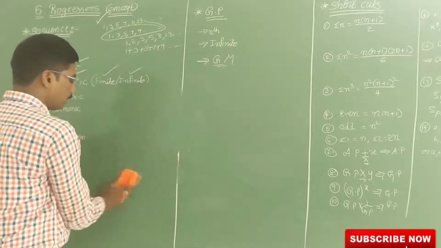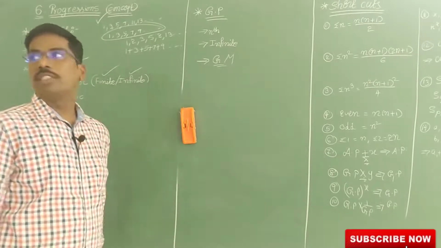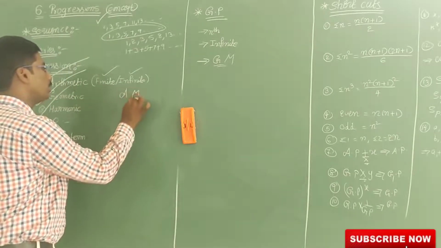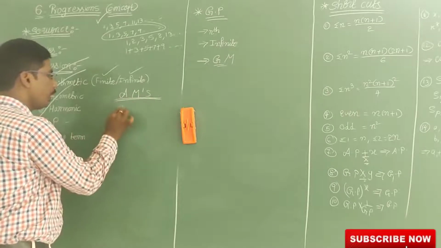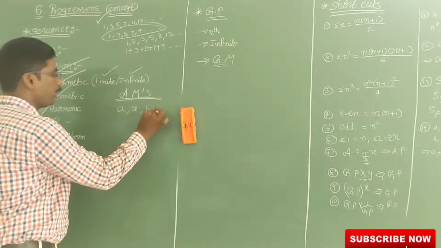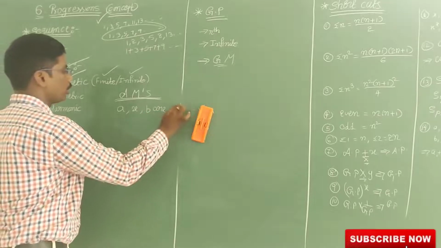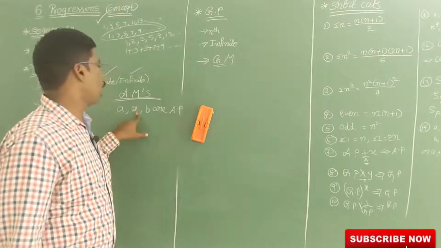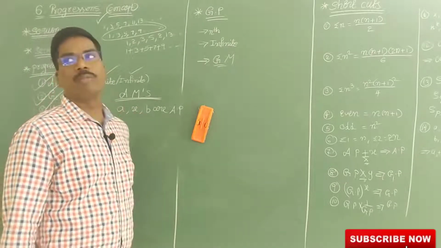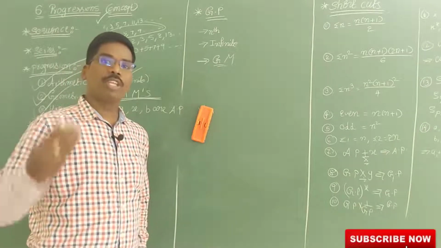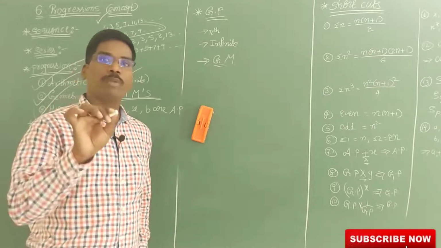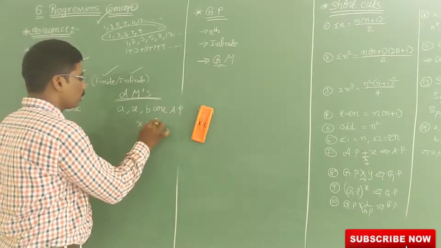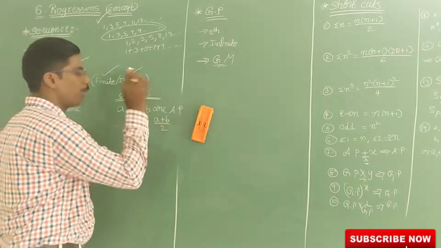Now we are going to discuss arithmetic means. See here, if a, x, b are in AP, then x is called the arithmetic mean of a and b. How do you get it? x is equal to a plus b by 2.